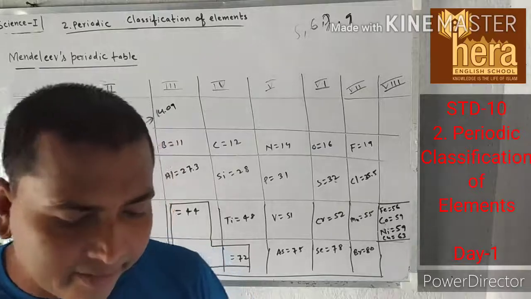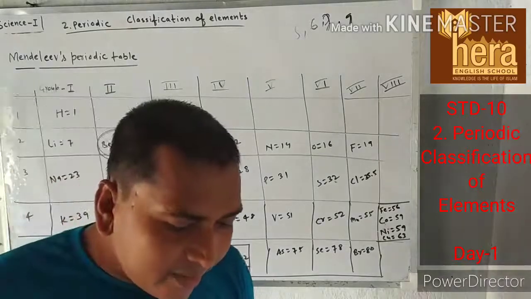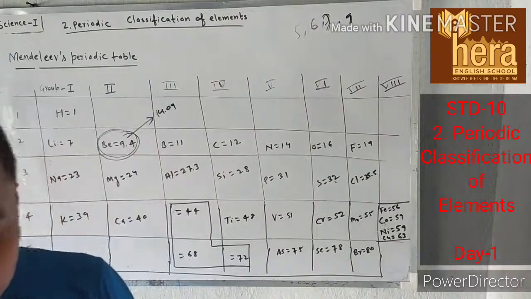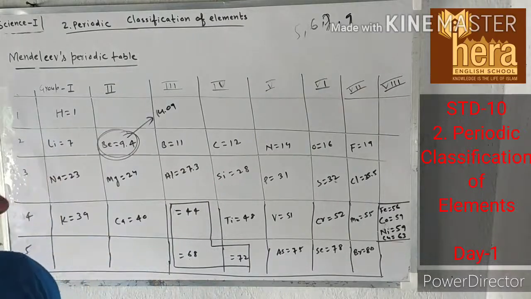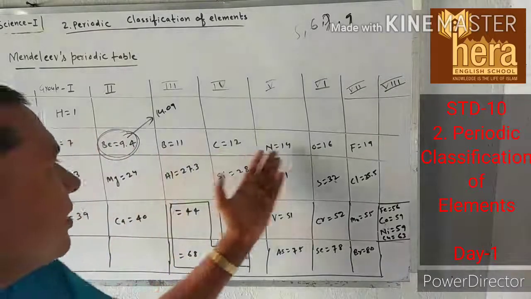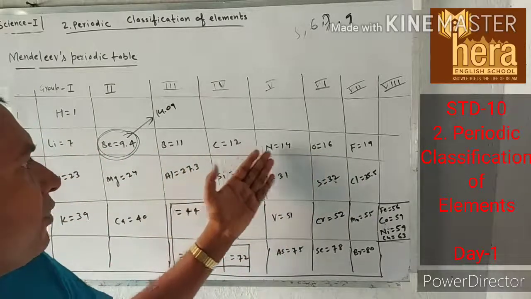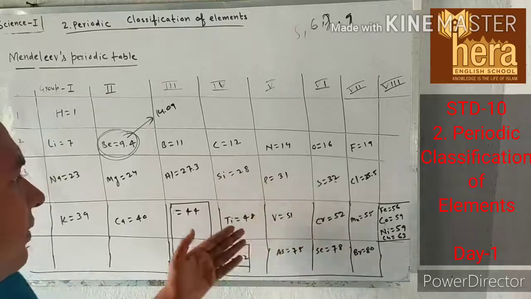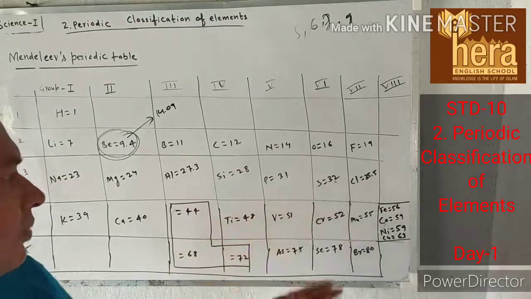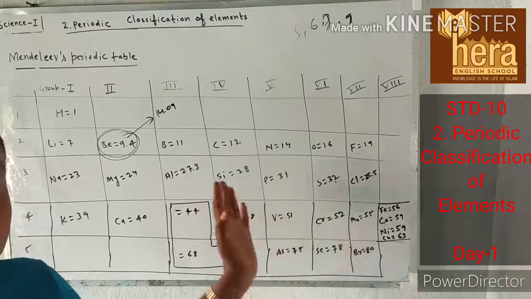The third demerit is when elements are arranged in increasing order of atomic masses. See, these are the increasing atomic masses: 7, 9.4, 11, 12, 14, 28, 31, 48, 51, 52, 75, 78, 80.